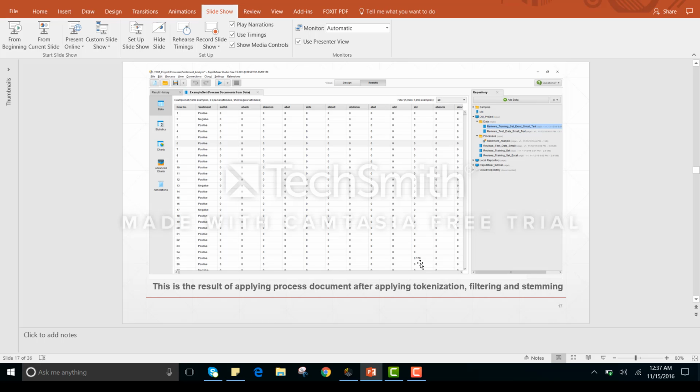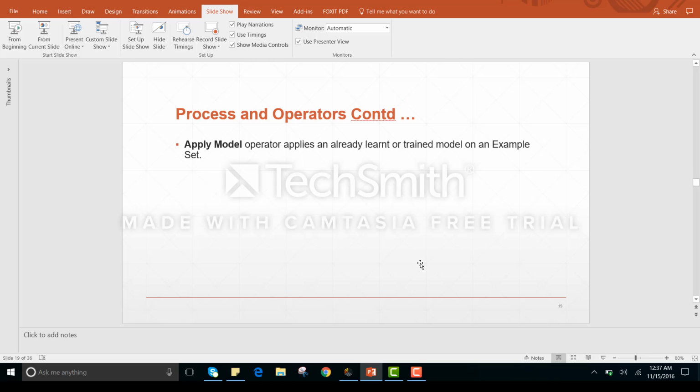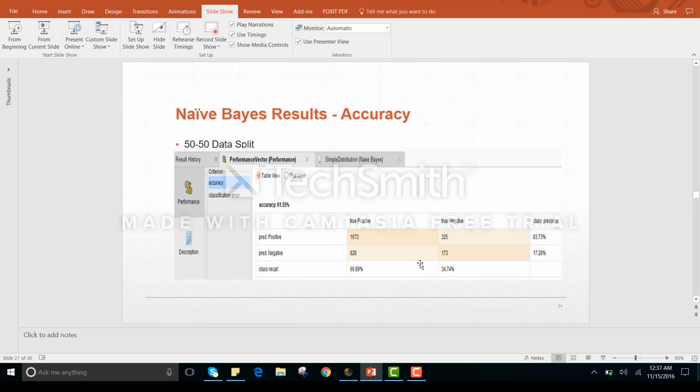And what do we mean by term frequency? It explains the frequency of the term in a particular document. And the inverse document frequency means how informative a word is in the document, so it is a kind of weighting of the words. For example, 0.170 for the word able, so it has been used a number of times in a number of documents. And as I've already explained this part, set role and the validation, I will skip this and later run the output part.